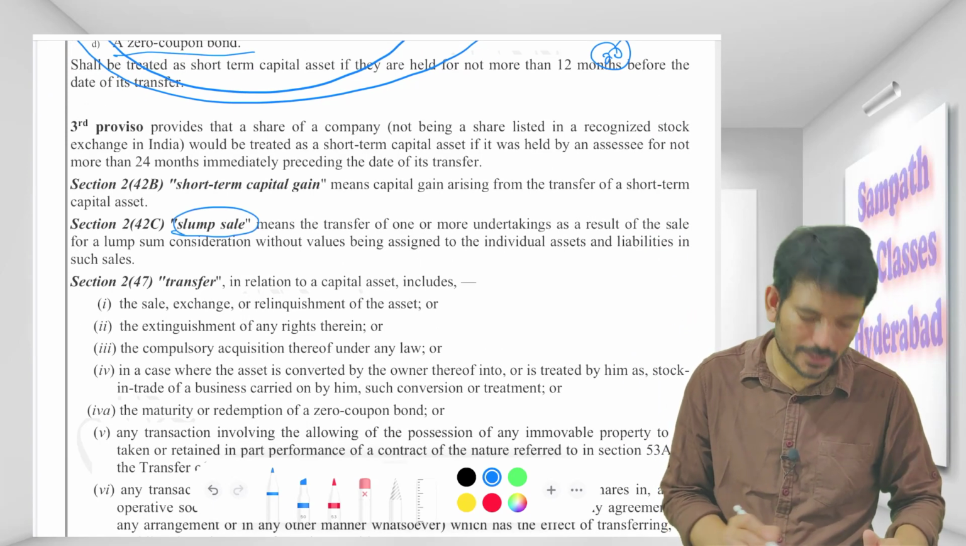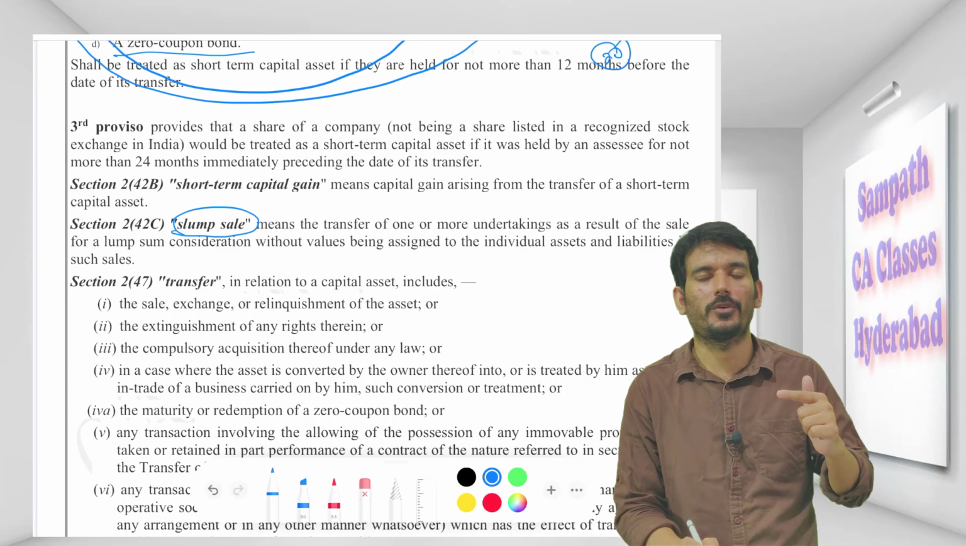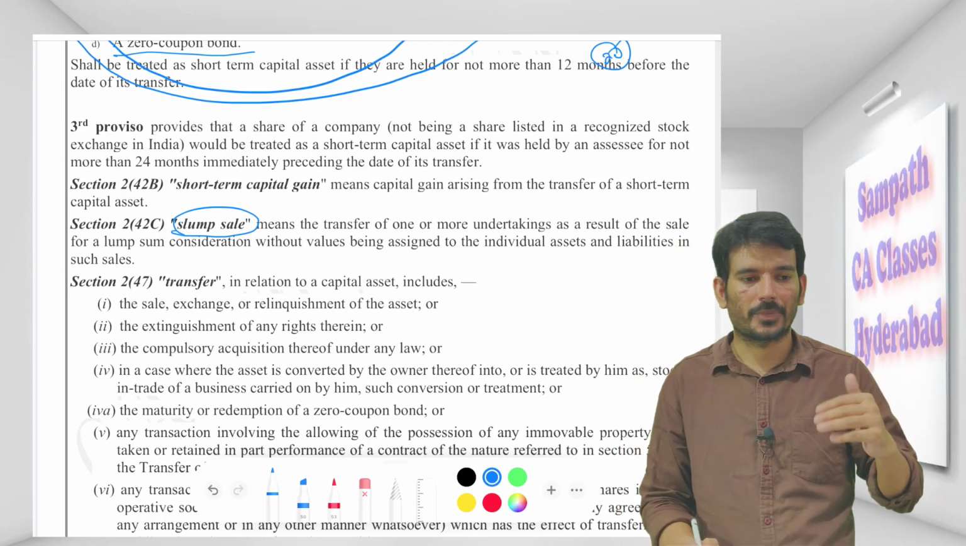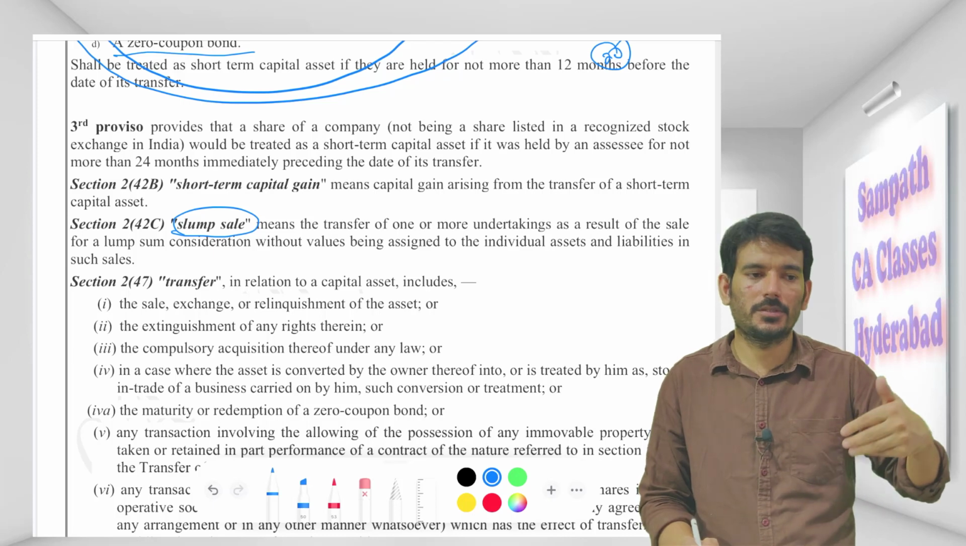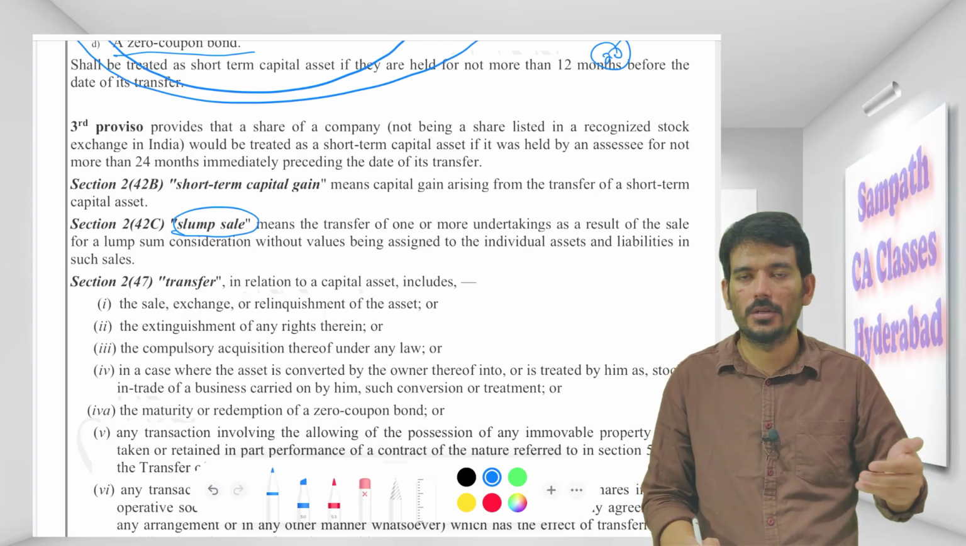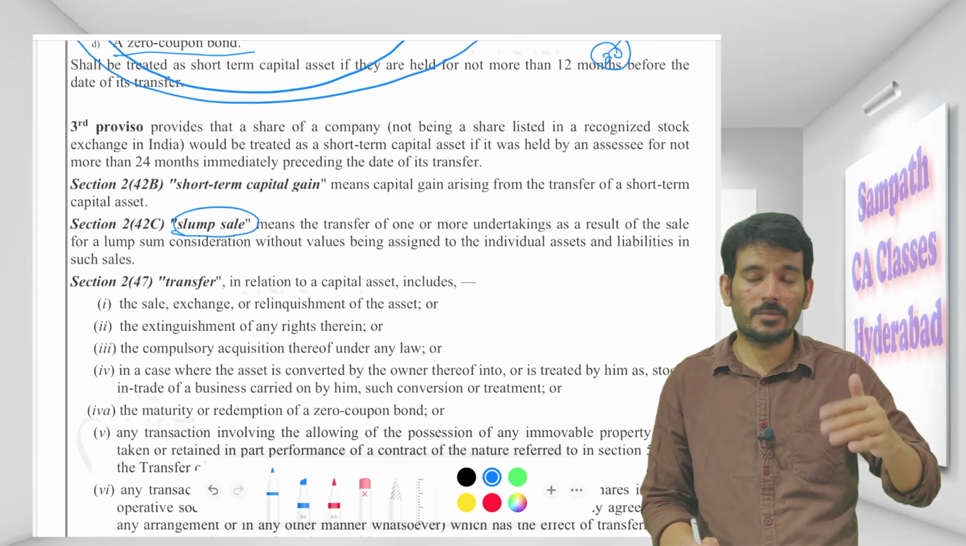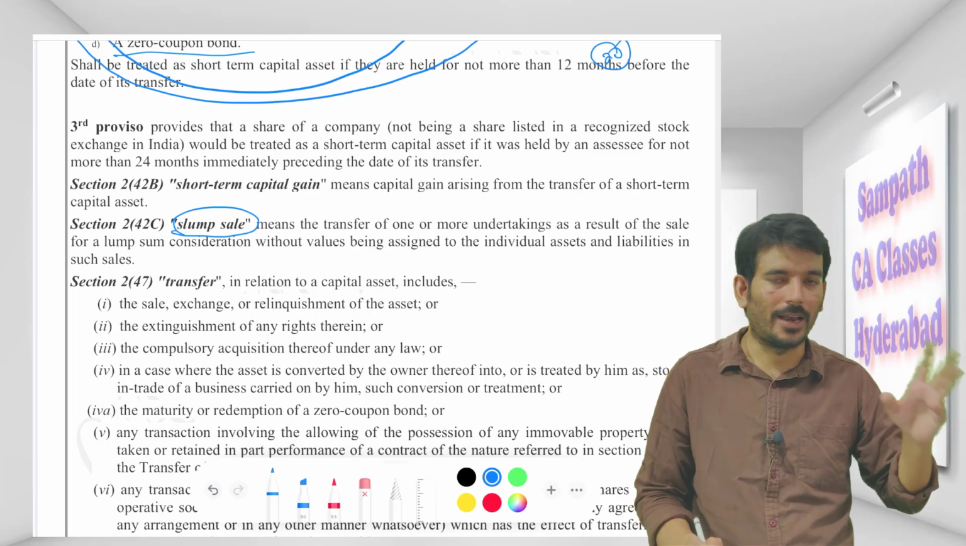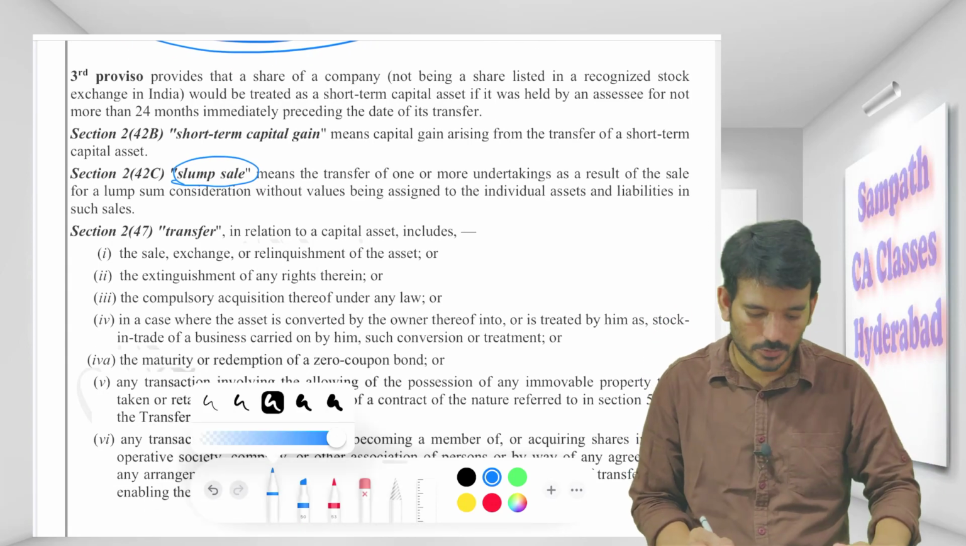And coming to the slump sale, this is also required for us in the capital gain chapter. Slump sale means, I have units in Hyderabad, Chennai, Bangalore. I want to sell one of my units to you. When I'm selling, what you will be asking is, what is the value of the asset? What is the value of the land? What is the value of the building? So you will be asking, right?